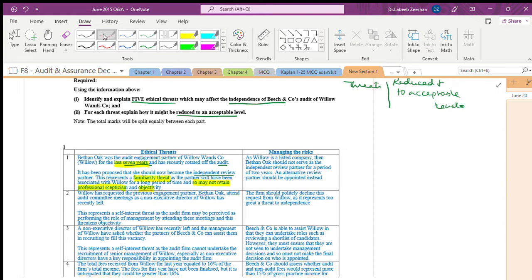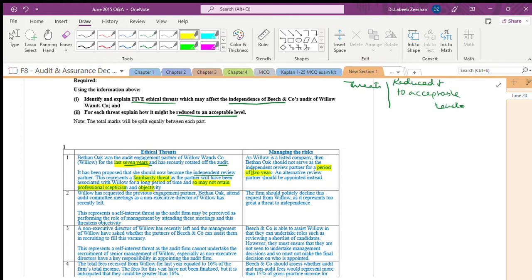How best can you manage this, how can you reduce it to the lowest level? As Willow is a listed company, the firm should not have the same independent review partner for more than 2 years. There is a rule. I am not talking about the engagement, okay?